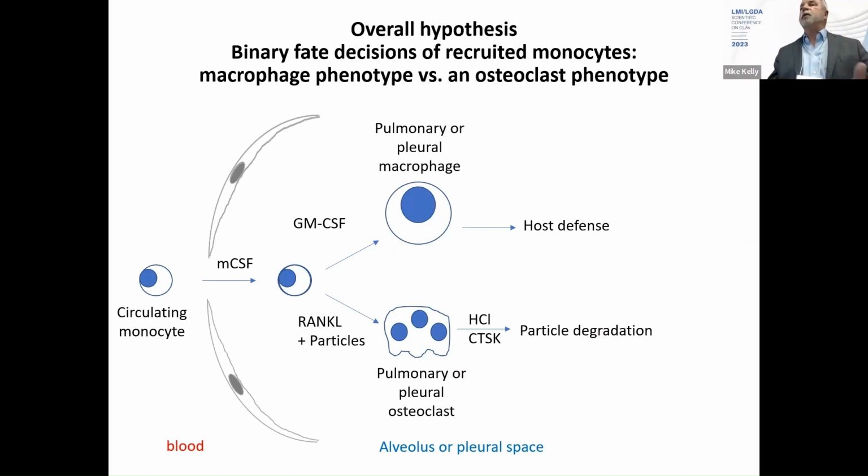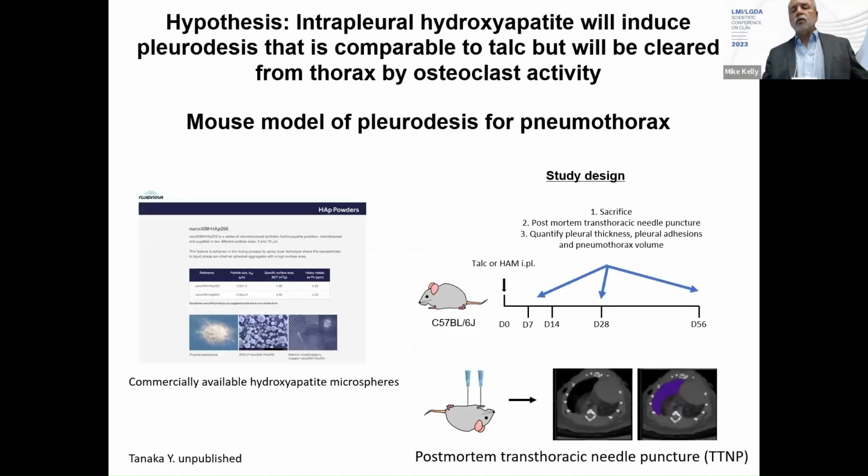And if so, would this be a better agent for pleurodesis than talc? Because if it indeed induces pleural fusion through fibrosis, the hope would be that it would be gone within a few weeks or months. So the hypothesis was that intrapleural hydroxyapatite will induce pleurodesis that's comparable to talc, but will be cleared from the thorax by osteoclast activity.